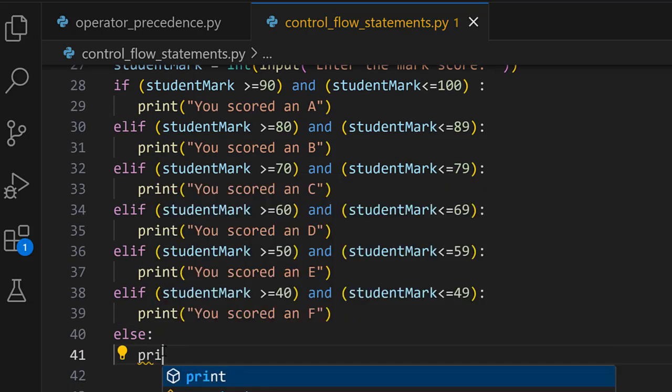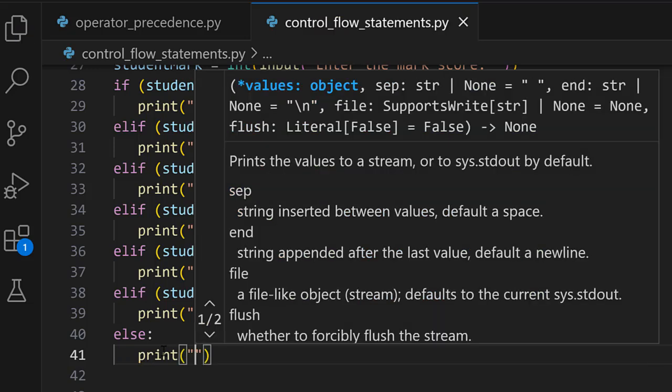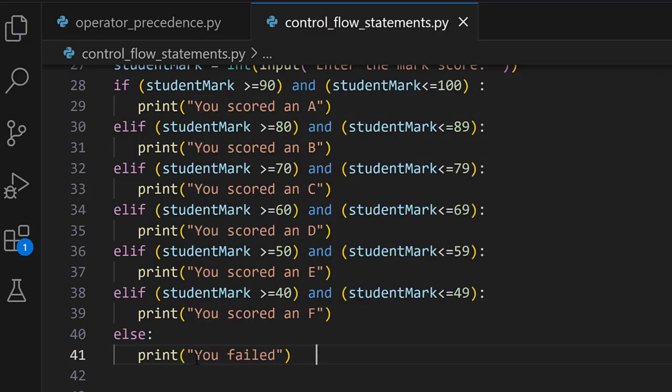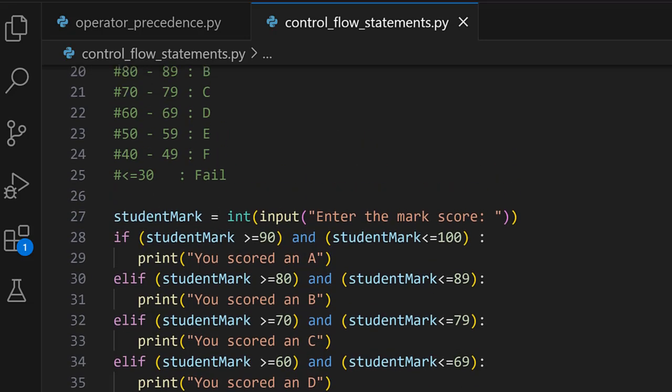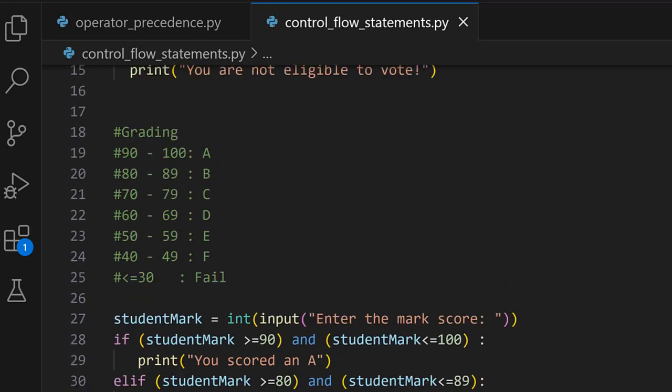So this is just going to be print you failed. This print statement containing you failed is only going to be executed or outputted if all the above 6 conditions are false. So now we are going to go ahead and test our program.